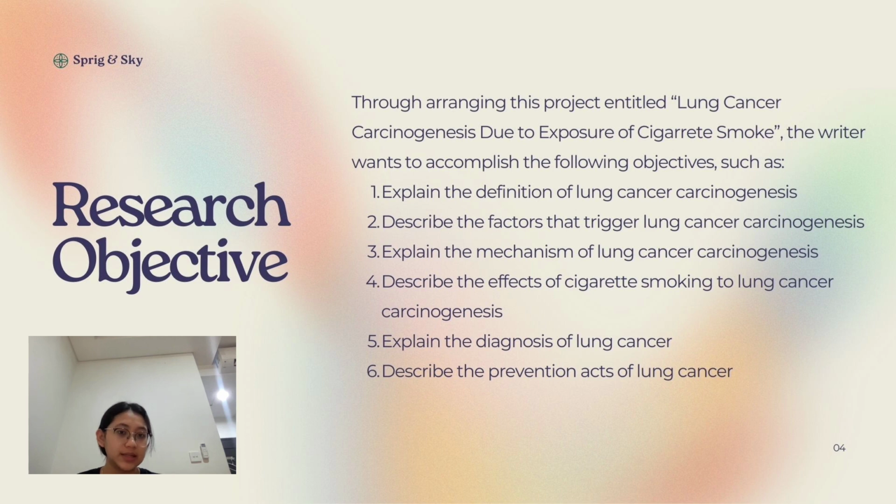Hello everyone, my name is Hannah Clarista Nadine, or you can call me Nadine, and the last 3 digits of my student ID number are 236. Today I'm going to tell you about the research objectives of our student project. Through arranging this project entitled Lung Cancer Carcinogenesis Due to Exposure of Cigarette Smoke, we want to accomplish the following objectives: 1. Explain the definition of lung cancer carcinogenesis. 2. Describe the factors that trigger lung cancer carcinogenesis. 3. Explain the mechanism of lung cancer carcinogenesis. 4. Describe the effect of cigarette smoking on lung cancer carcinogenesis. 5. Explain the diagnosis of lung cancer. And the last one is to describe the prevention of lung cancer.